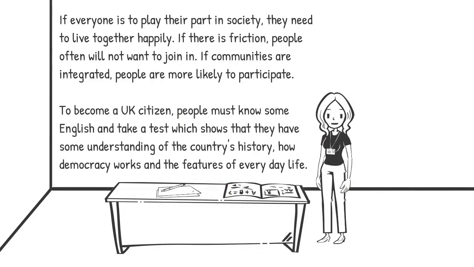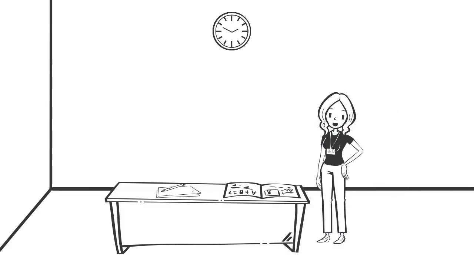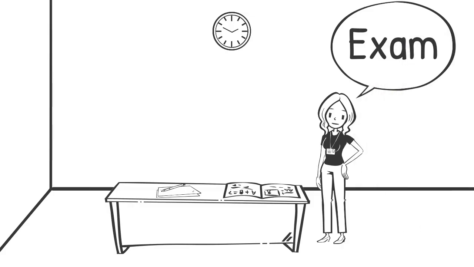If everyone is to play their part in society, they need to live together happily. If there is friction, people often will not want to join in. If communities are integrated, people are more likely to participate. To become a UK citizen, people must know some English and take a test which shows that they have some understanding of the country's history, how democracy works and the features of everyday life. This helps them to feel part of the community and they will be more likely to participate in the UK's democratic society. In the exam you might be asked to explain why community cohesion is important, or why people who are integrated are more likely to participate in society.